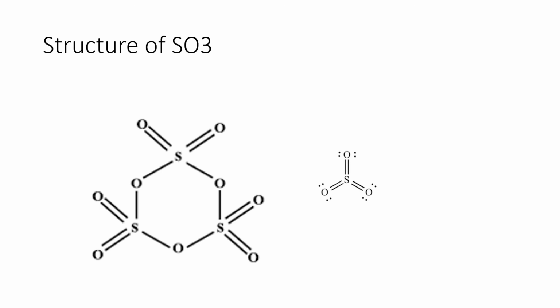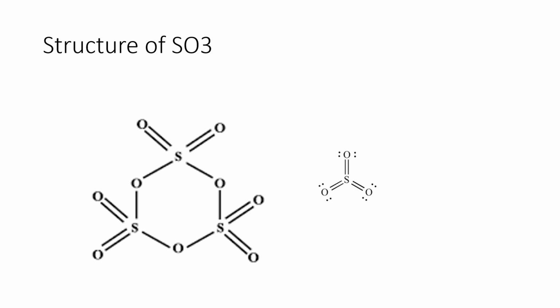Now you can see the forms of sulfur trioxide. It is found in nature in various forms: alpha, gamma, and beta. Gamma sulfur trioxide is where three sulfur trioxide molecules are fused in cyclic form.